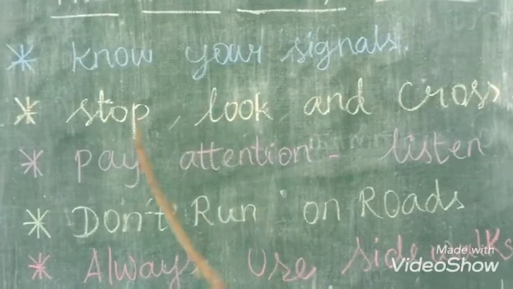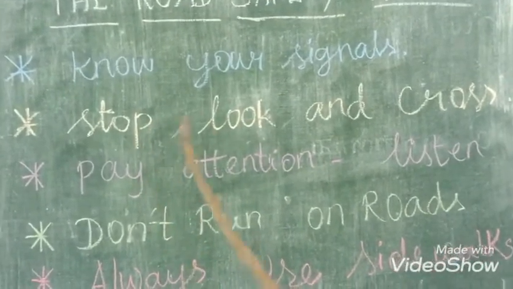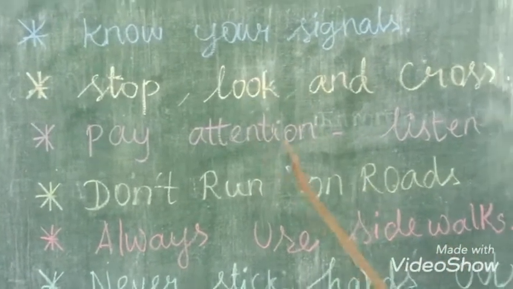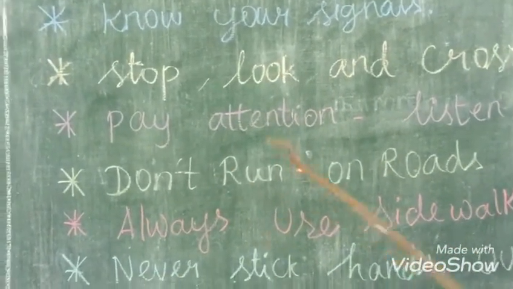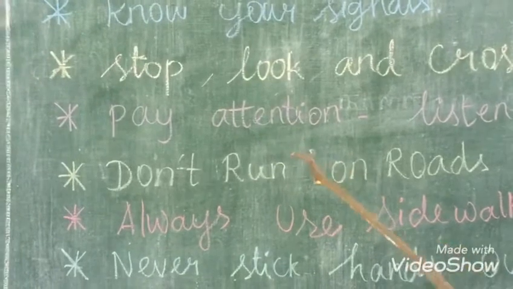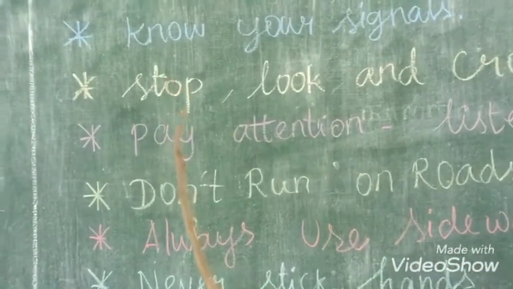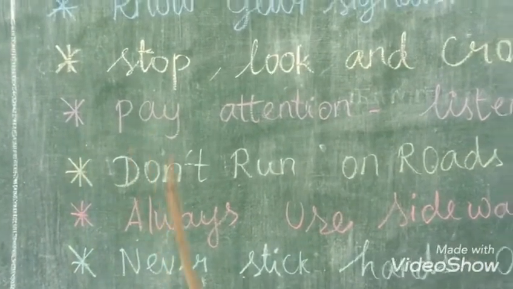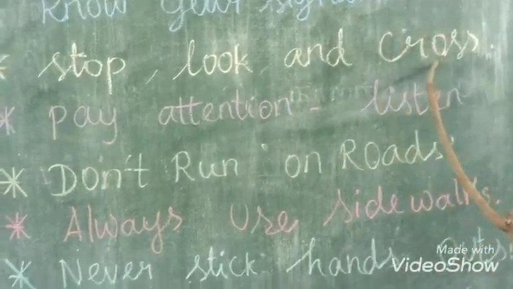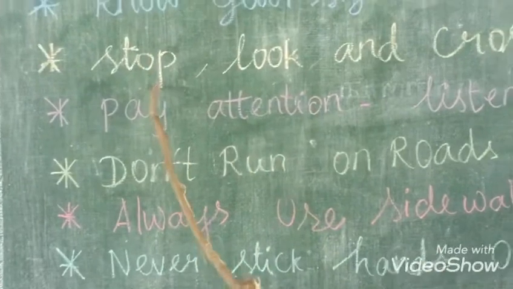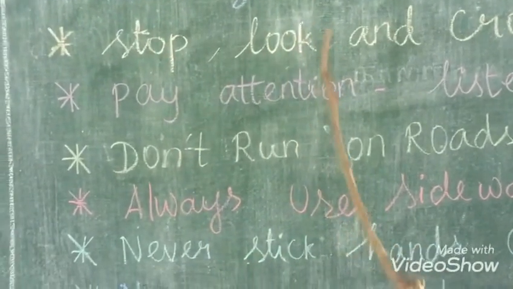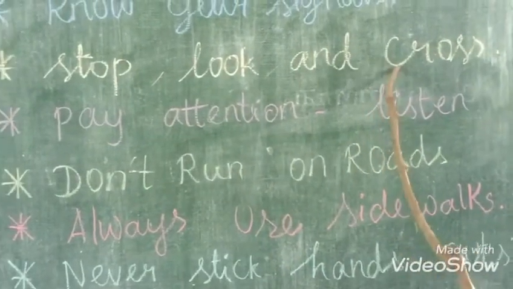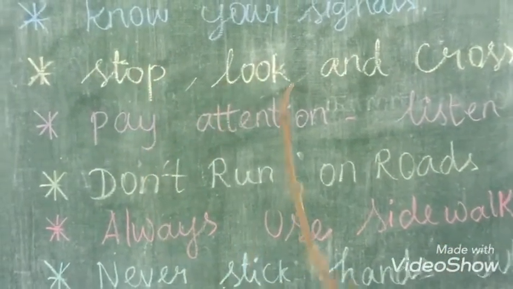And then the second point, that is stop, look and cross. So if we want to cross the road, if we want to move to the opposite side, what we want to do first? We want to stop. We want to look whether any vehicle is moving or not, and then we want to cross. We want to look whether the vehicles are crossing or not. If there is no vehicle, then we can cross. That is stop, look and cross.